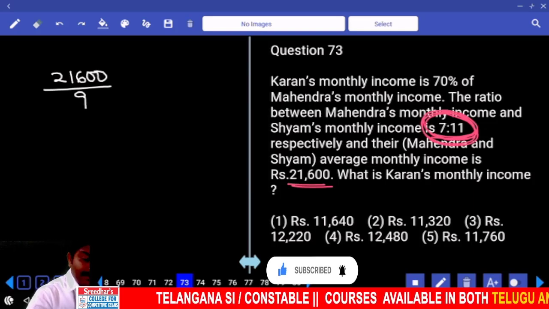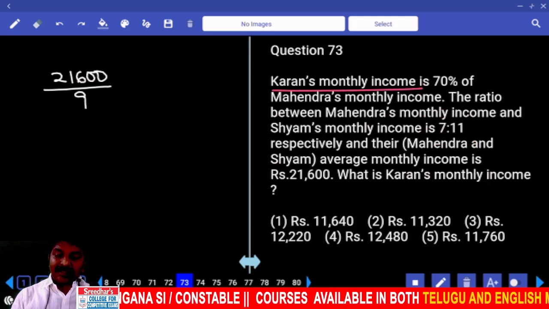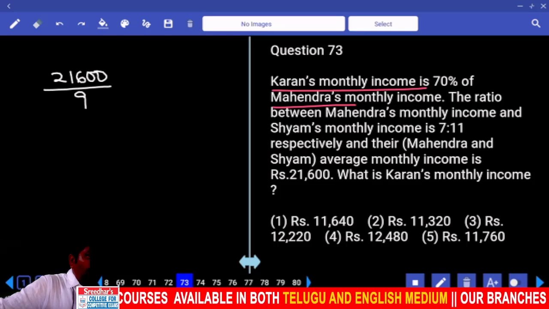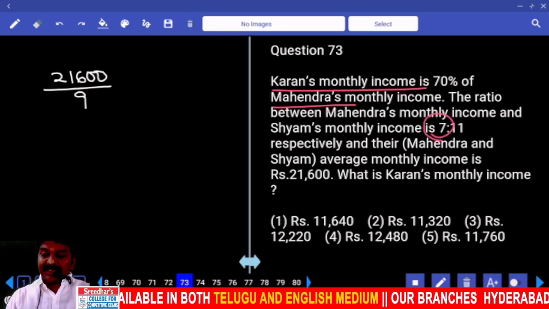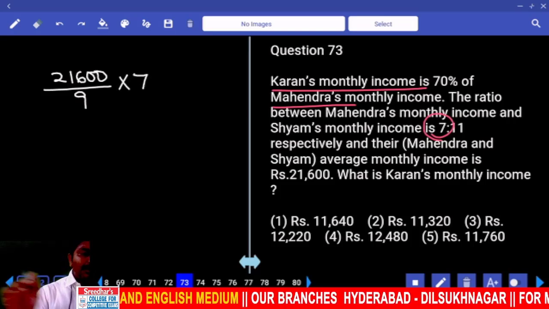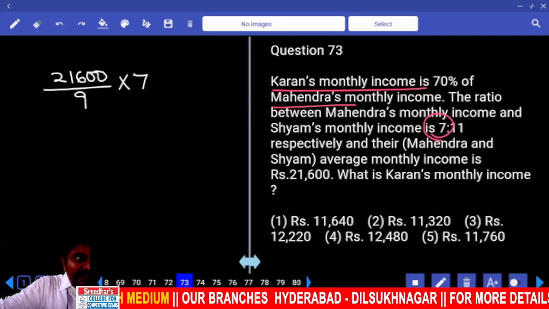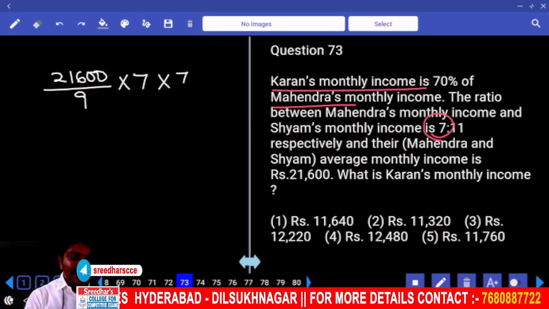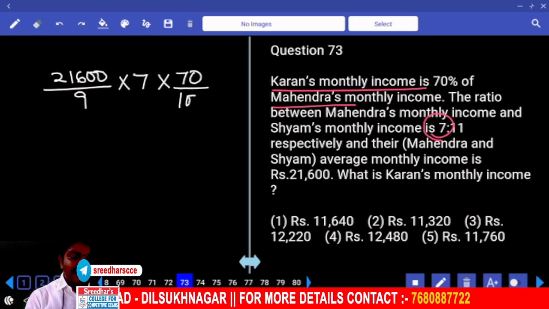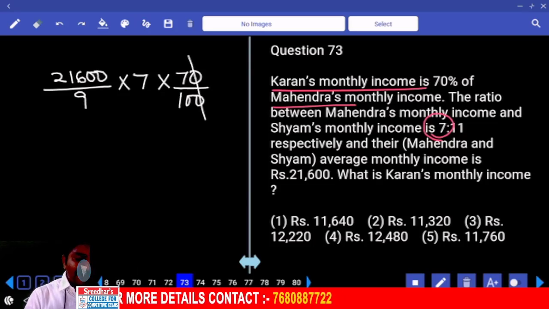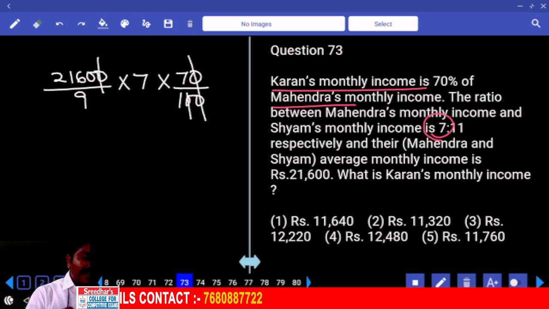Are you okay? Now Karan's income depends on Mahindra's income. Got it? Mahindra's income is how many parts? 7 parts. This is 1 part value into 7 will give you 7 parts. That is Mahindra's income. Out of Mahindra's income, Karan's income is 70%. So I'll write 70 by 100. First of all, 0, 0 cancel.